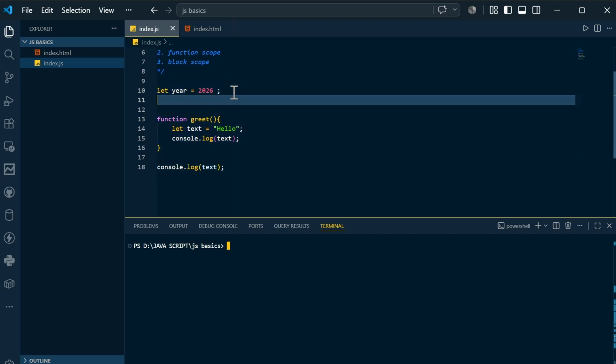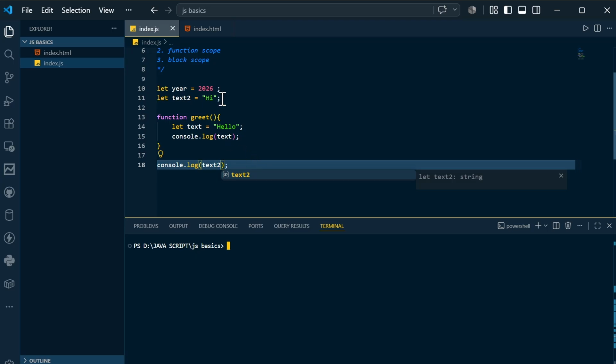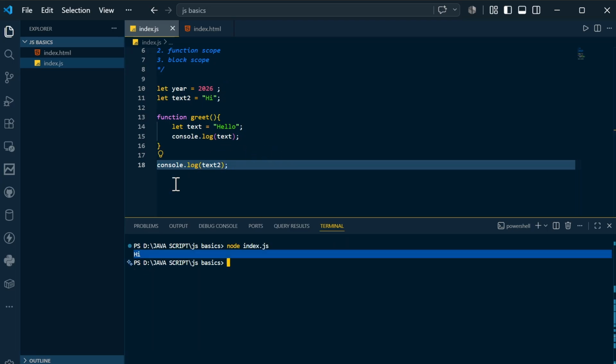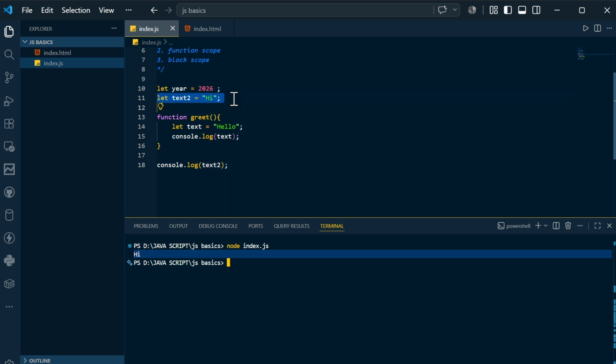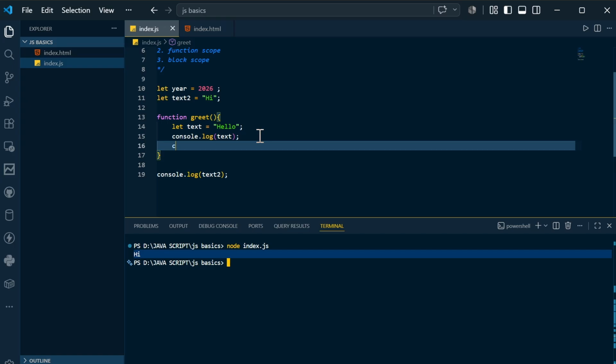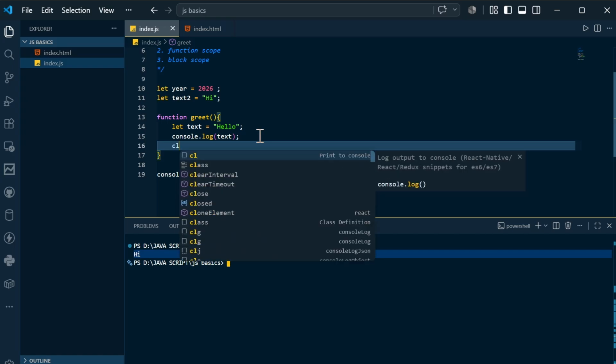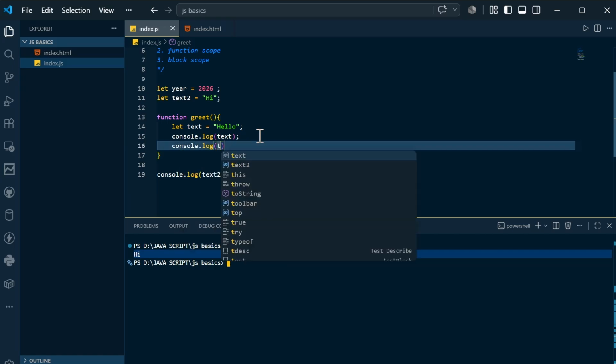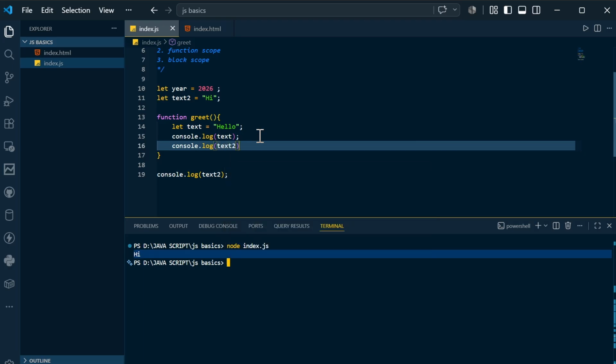Let's say you have let text2 is equal to hi in the global scope. So this is the global scope, not the function scope. You can simply access that. You can simply access text2, and it will work. Let's see what it will do. So you can see hi. Why is it working? Because you are accessing the global scope in the global scope. If you also want to access text2 in this function, you can do that.